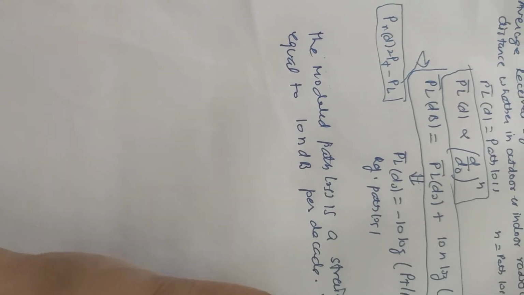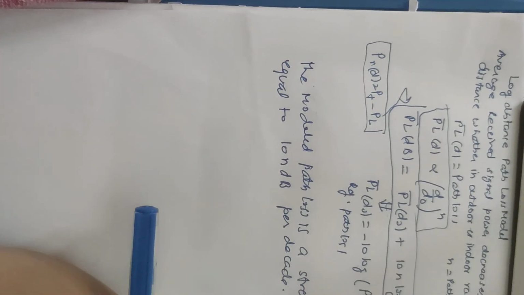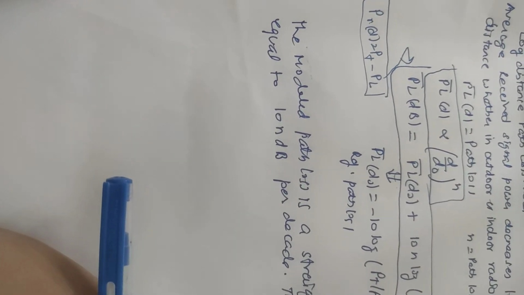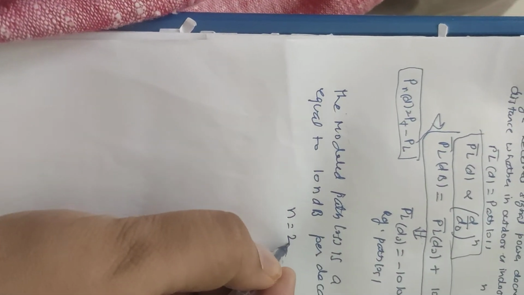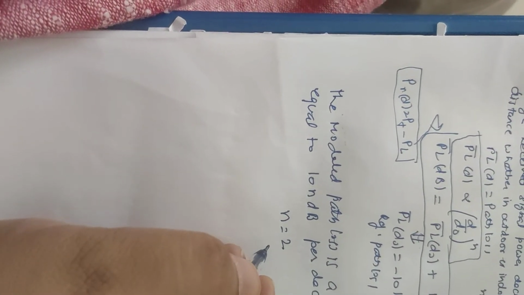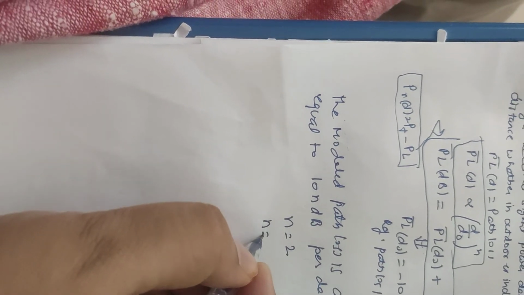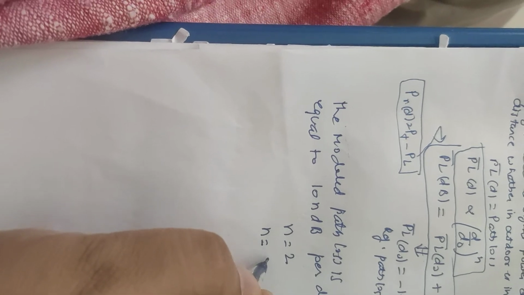So the value of n depends on the specific propagation environment. For example, in free space, n is equal to 2. When obstructions are present, then n will take larger values.